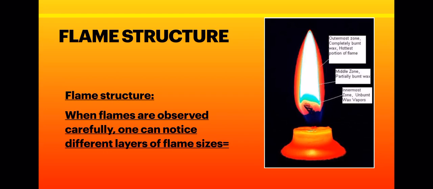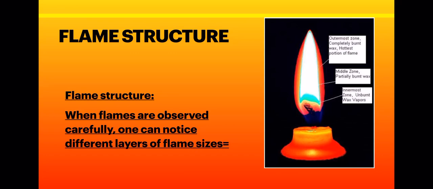If any slide is placed on this flame, that portion of the slide will become black, and this is due to the carbon particles. This zone of the flame is neither too cold nor too hot, so it has moderate temperature. Keep this in mind, and it is the light giving zone of the flame.